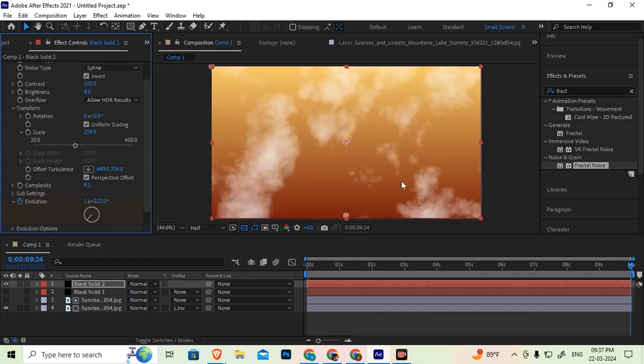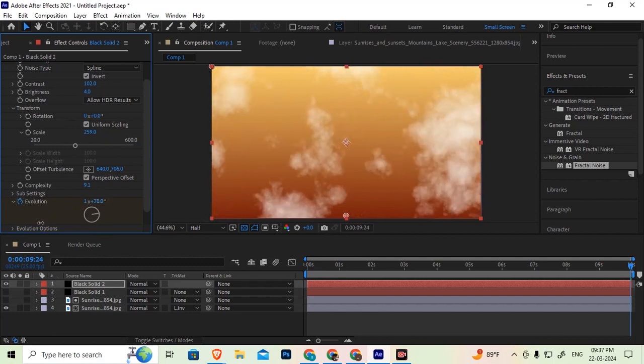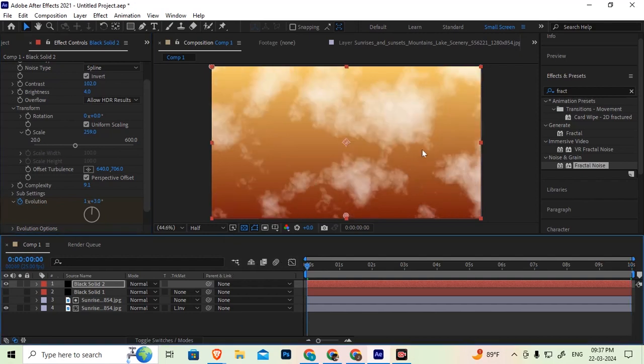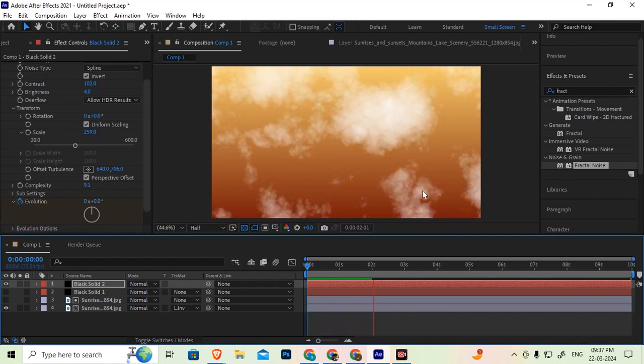So otherwise it looks like more movement, like time lapse. See, now it is having very less movement.